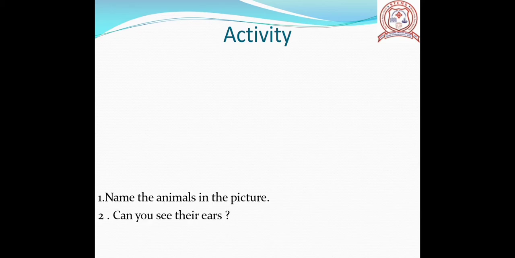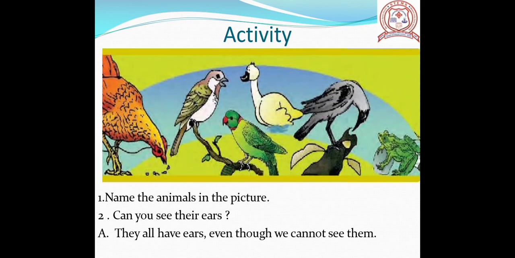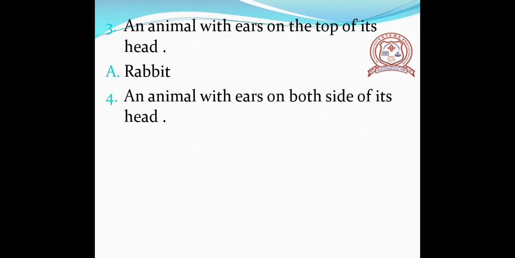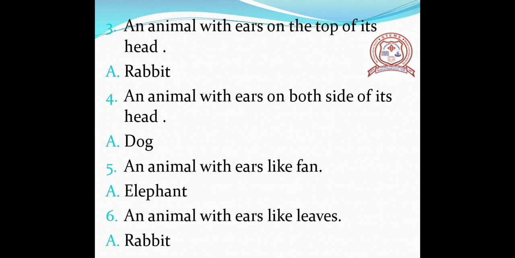Children, you must learn these answers. First question, name the animals in the picture I told you earlier. Second one, can you see their ears? They all have ears even though we cannot see them. Question number 3, an animal with ears on the top of its head. Answer, rabbit. Question number 4, an animal with ears on both sides of its head. Dog. An animal with ears like a fan. Elephant. An animal with ears like lace. Rabbit.